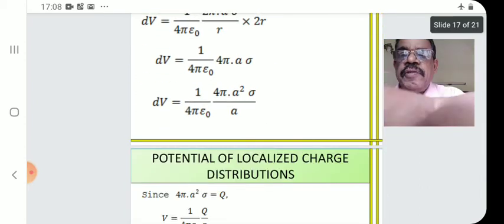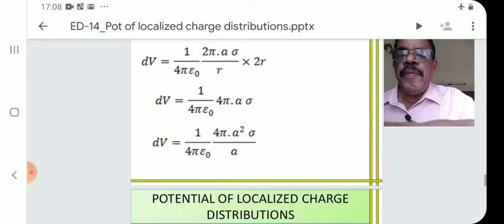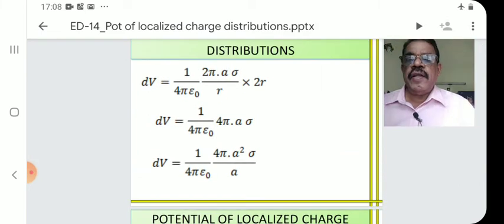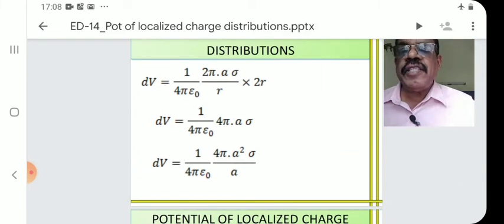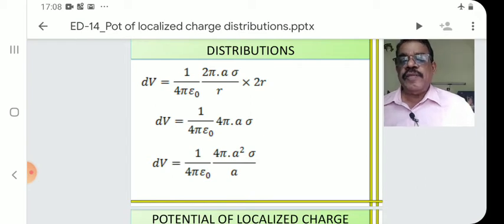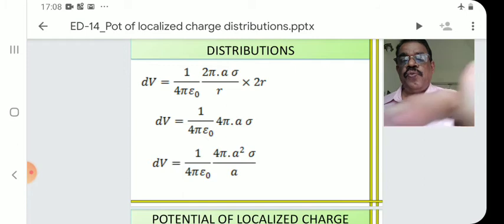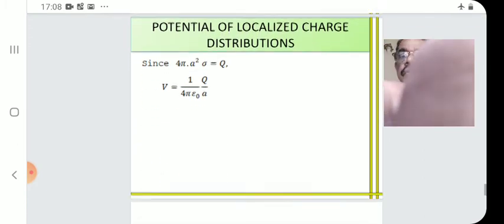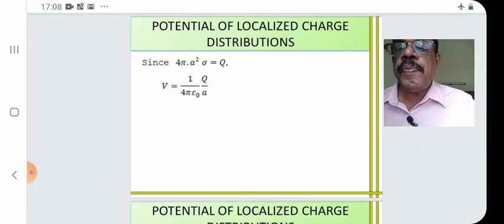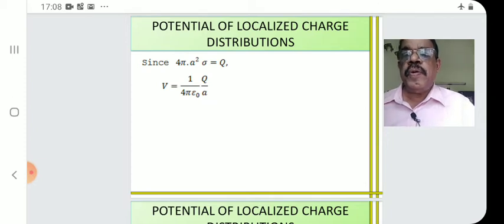Now there is a step. We multiply the numerator and denominator of this expression with a, the radius of the sphere. That is, V is equal to 1 by 4 pi epsilon 0, 4 pi a square sigma by a. What is 4 pi a square sigma? That is Q. We have seen. So put 4 pi a square sigma as Q. V is 1 by 4 pi epsilon 0 Q by a.